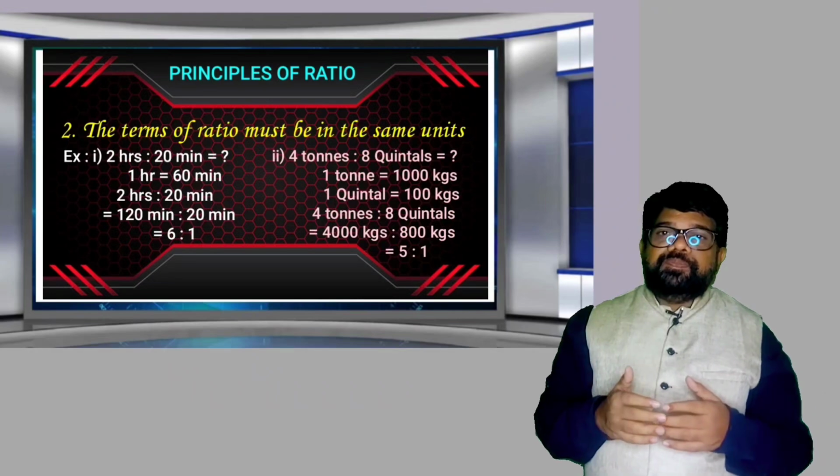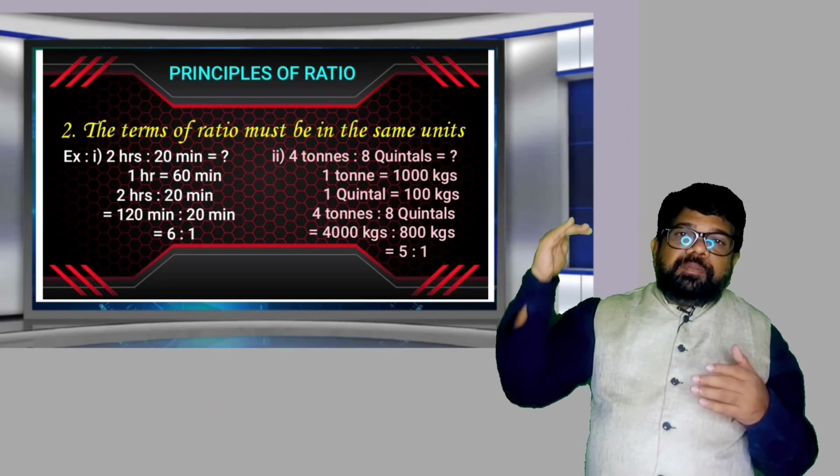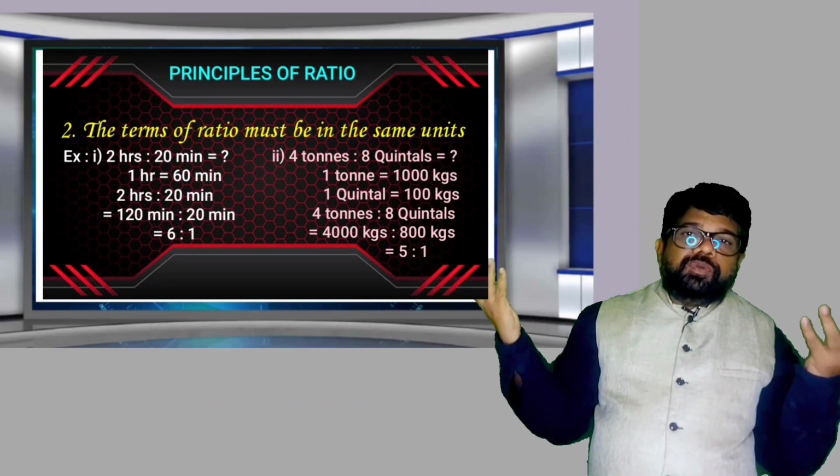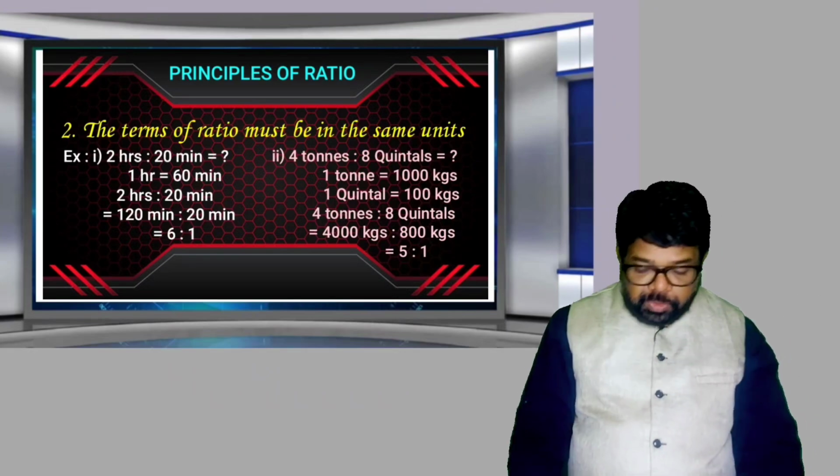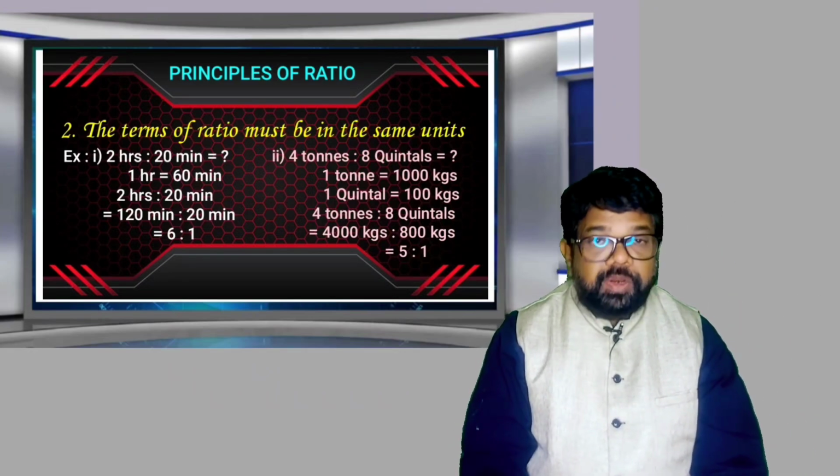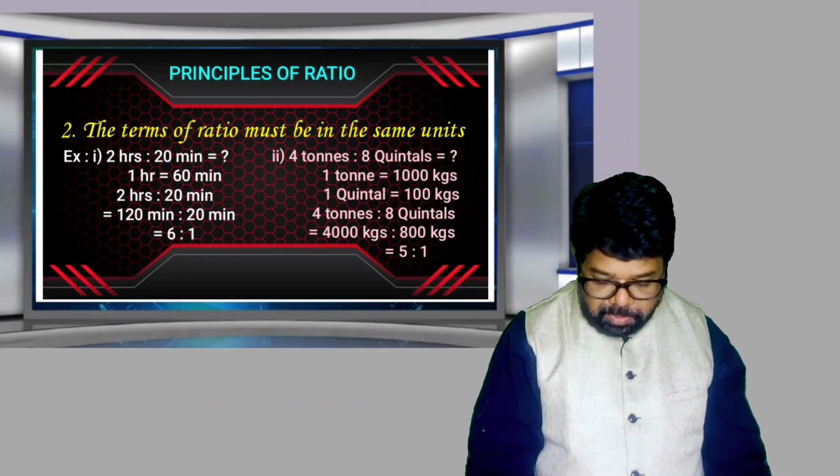5 is to 1. If we cancel from the beginning, what happened? 4 is to 8, 1 is to 2, but it is not equal to 1 is to 2. What is its value now? So 5 is to 1.